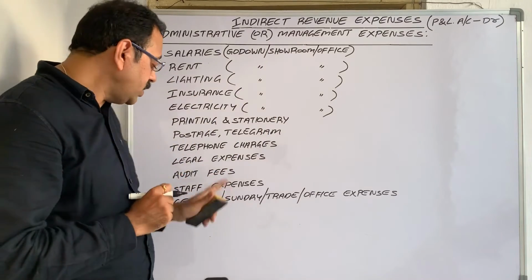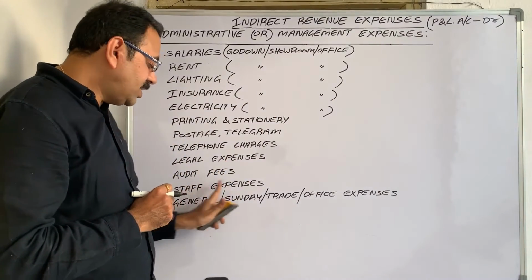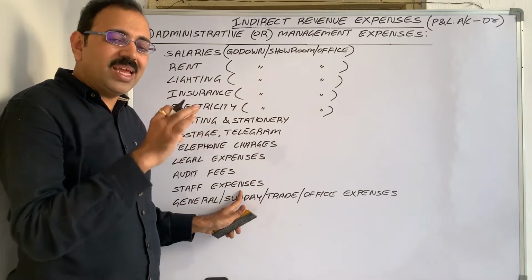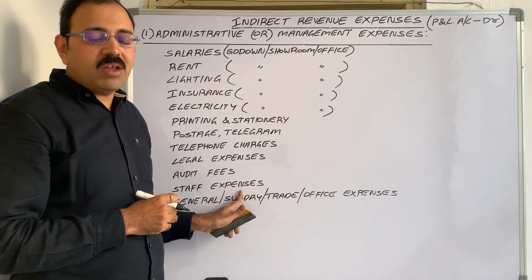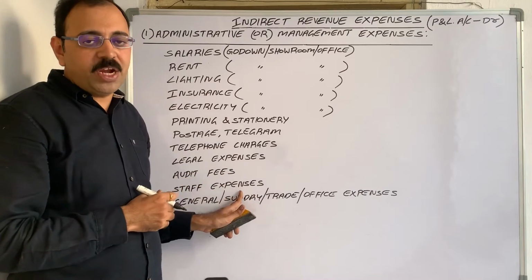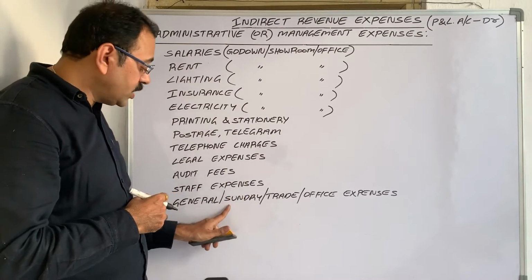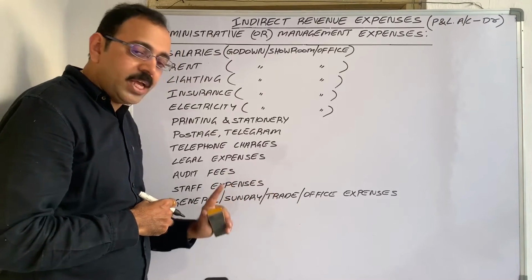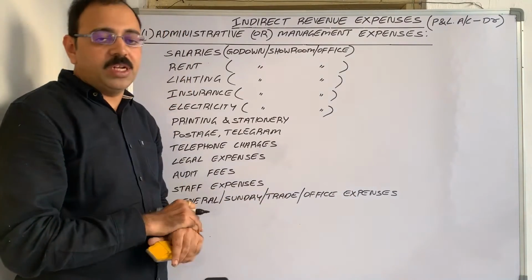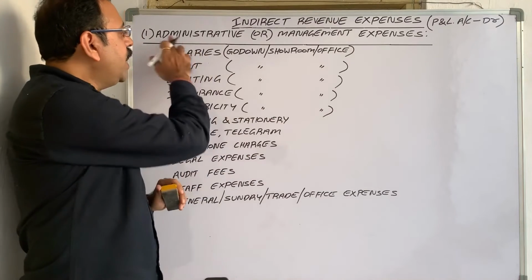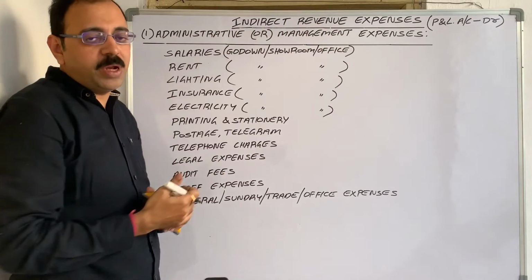That charge is known as audit fees. Then staff expenses, staff recreation expenditure, otherwise staff refreshment expenditure, etc. Then general expenses or sundry expenses or trade expenses or office expenses. They come under administrative or management expenses.